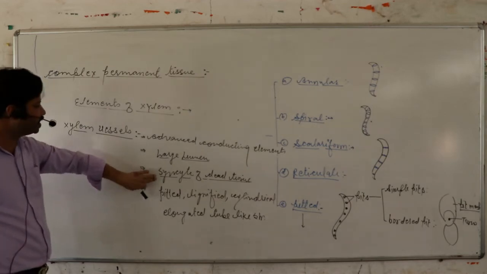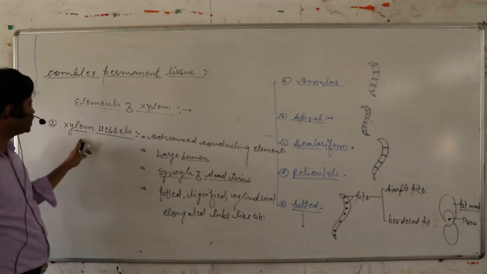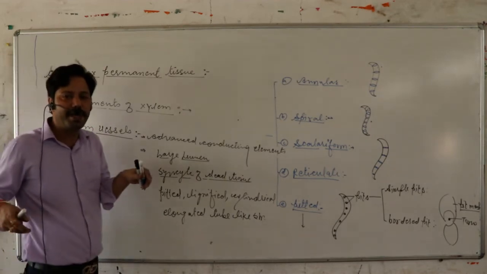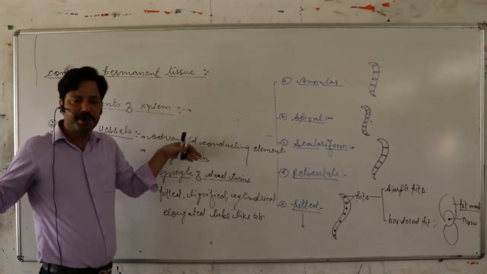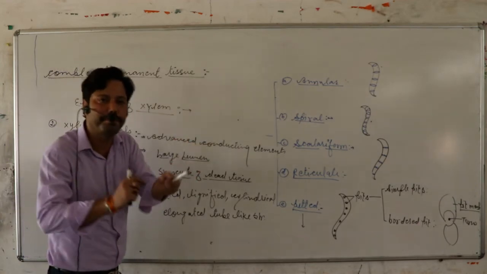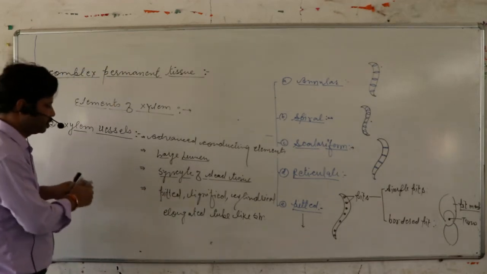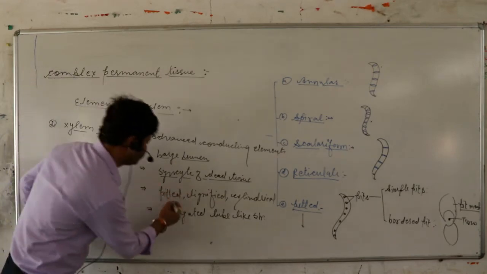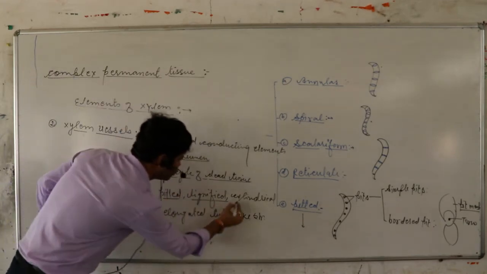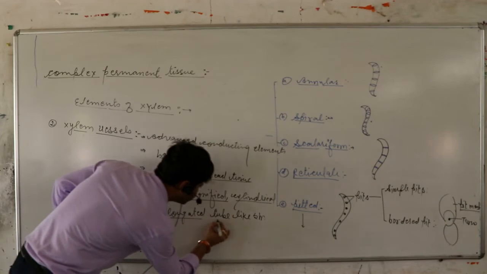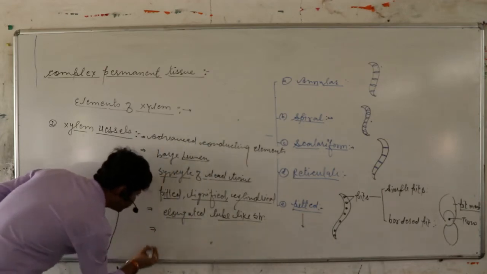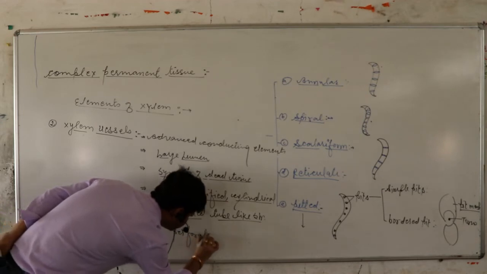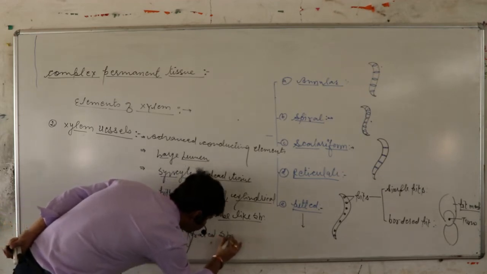So xylem vessels are multicellular because they are formed by the fusion of many cells. It is perforated.